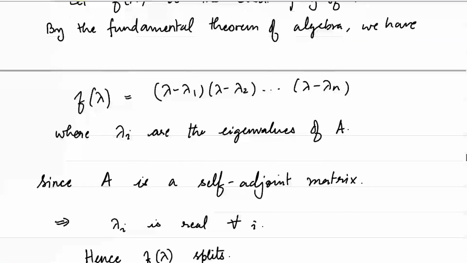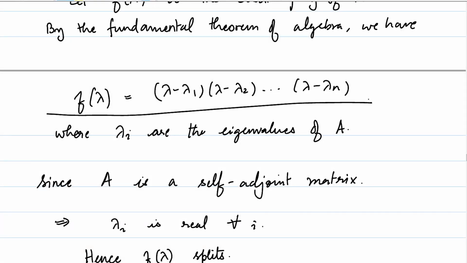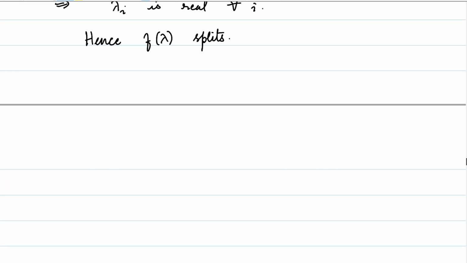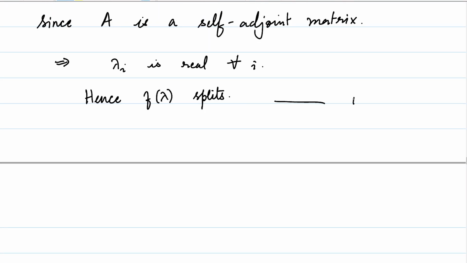So the key thing to note is that the characteristic polynomial f always splits, even in the case when it is over real numbers. The fact that lambda 1, lambda 2, up to lambda n are all real in the case of self-adjoint operators tells us that even if it is a real inner product space, this splits. Okay, that completes the proof.